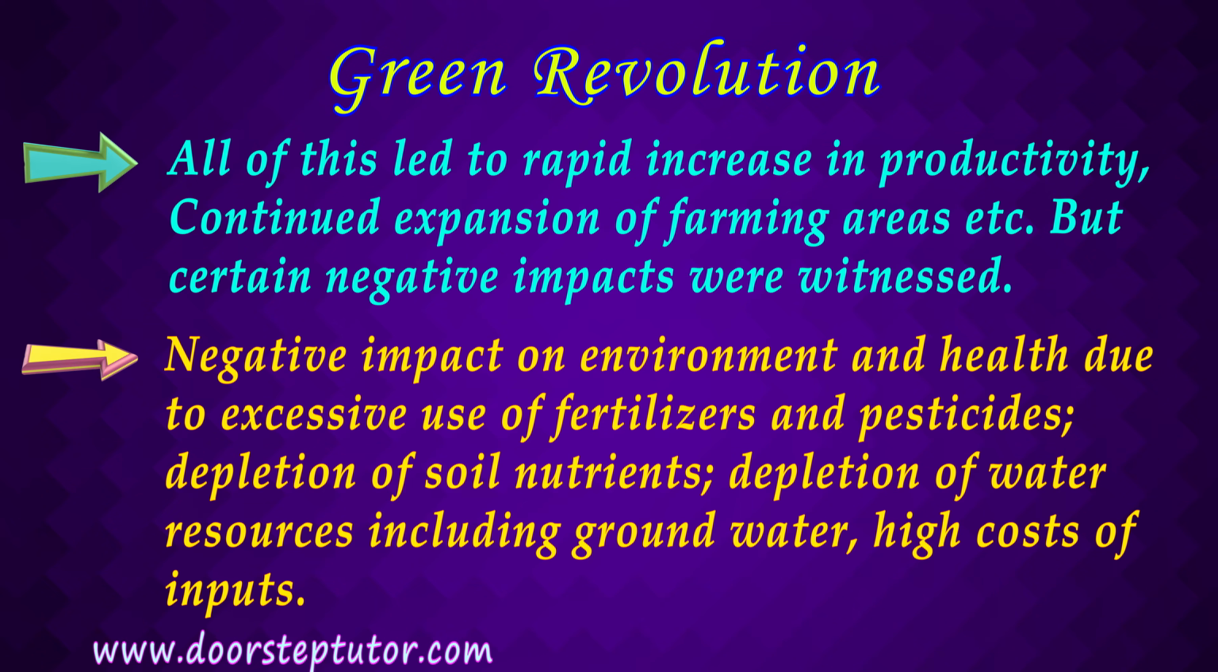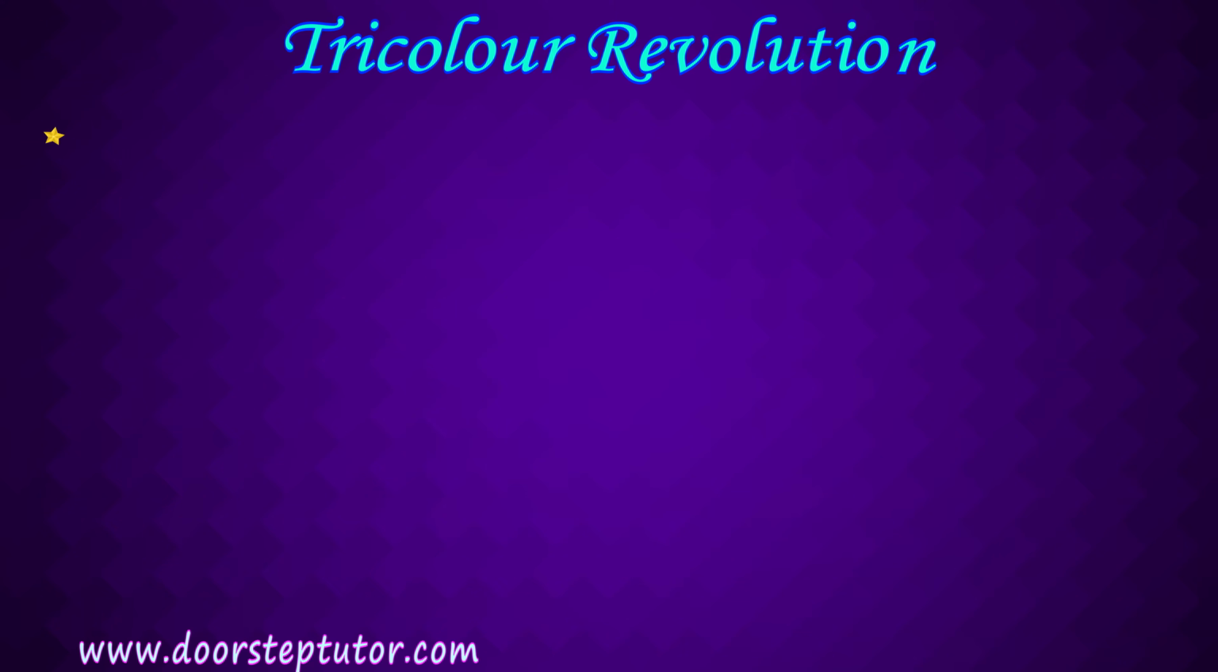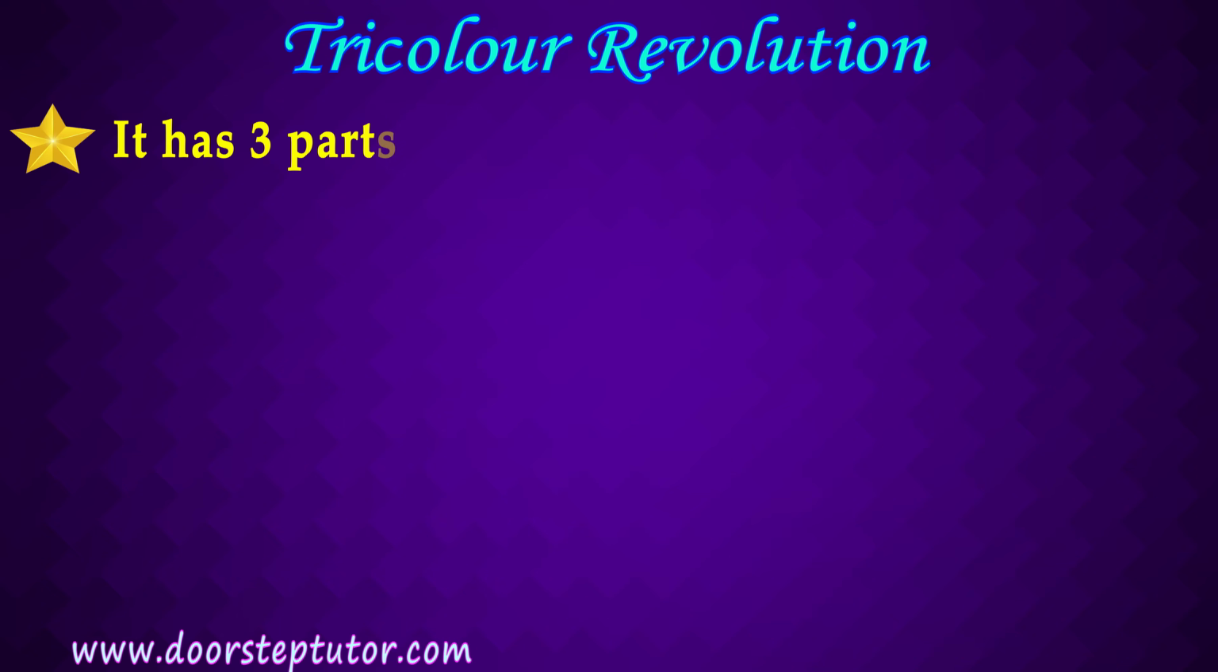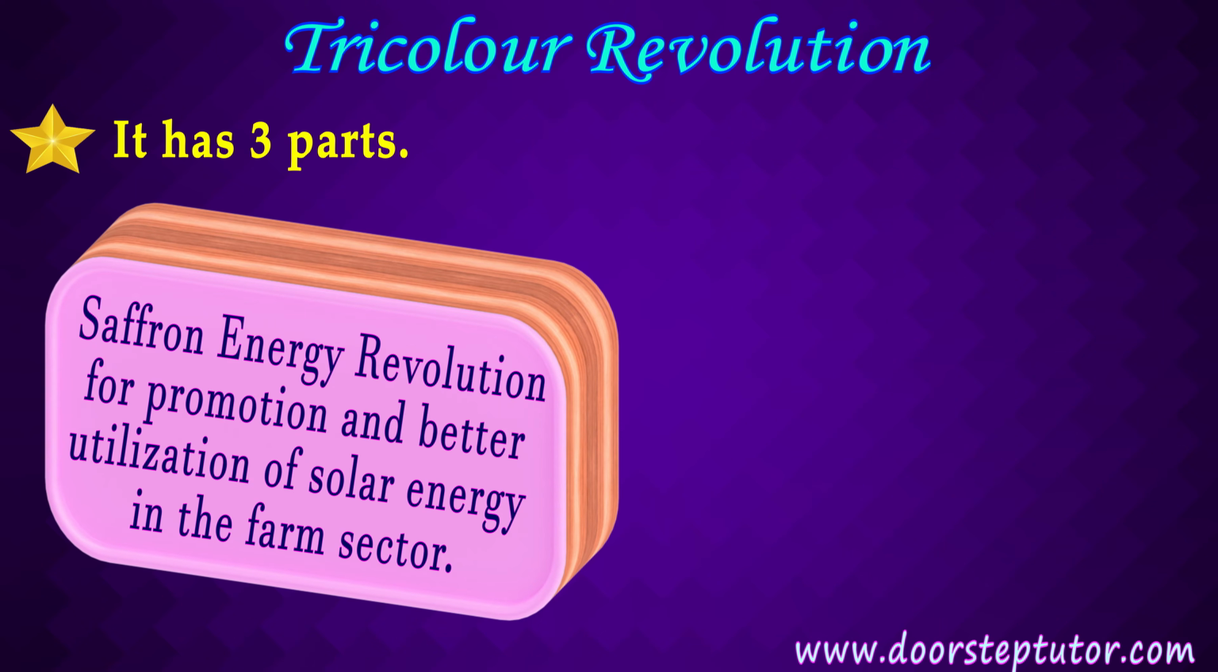What were the advantages? The second is the Tricolor Revolution. Now this revolution is a recent one. So it has three parts: one is the Saffron Energy Revolution, the White Revolution and the Blue Revolution. In the Saffron Energy Revolution, the aim is promotion and better utilization of solar energy in the farm sector, because we know that the aim of the government is now to focus on agriculture sustainability.